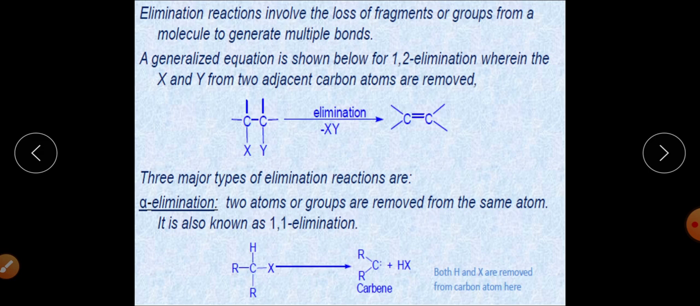The best example of this kind of reaction is the formation of carbene, which we have studied in previous units and in various units of organic chemistry. This carbene acts as an intermediate, and it is synthesized because of the alpha elimination reaction.